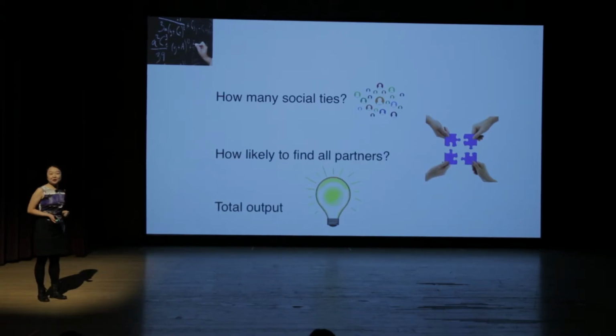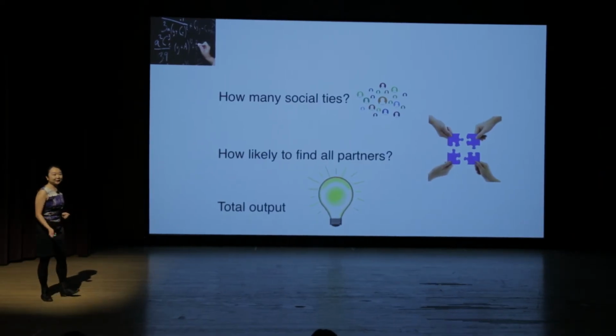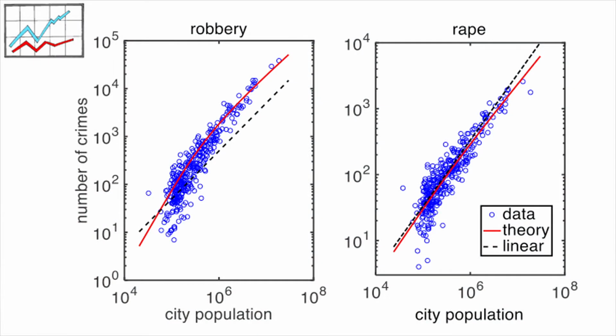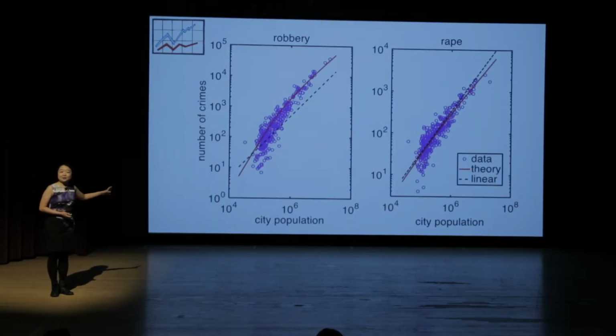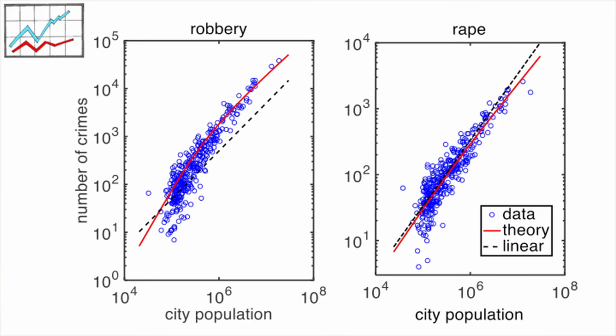After I generate my prediction, I now look into data and see if they agree. Here, I'm showing the robbery and rape cases data as we showed on the first slide. Robbery is the one that shows city size has an effect on its rate, while the number of rape cases doesn't. The red lines are what the theory predicts. They agree very well.